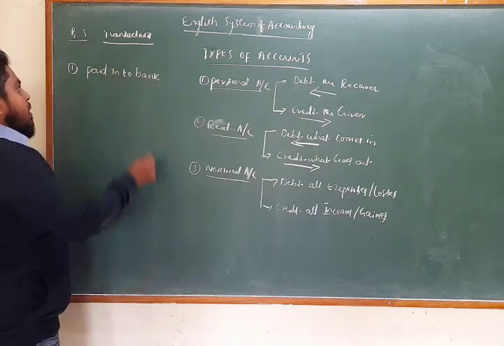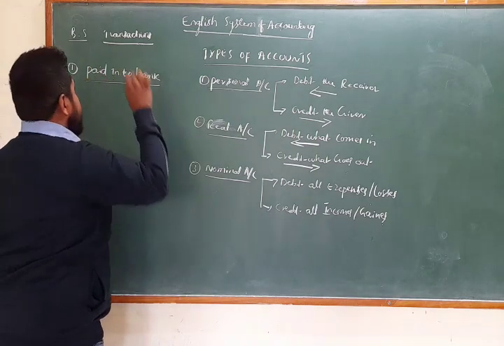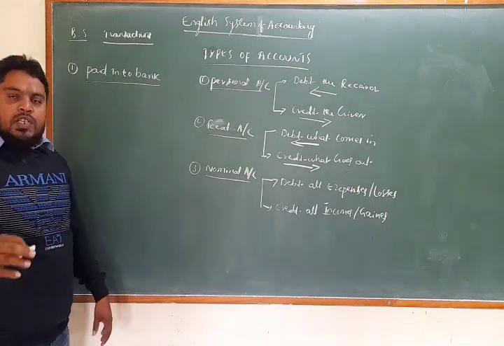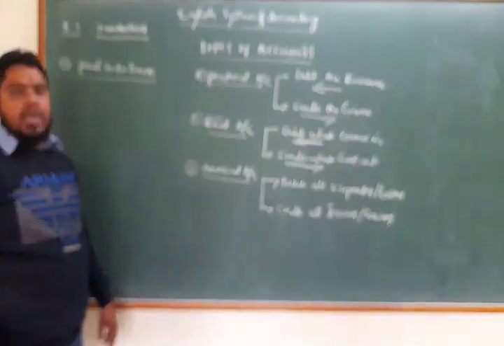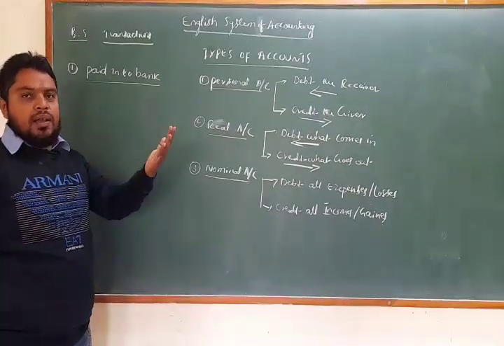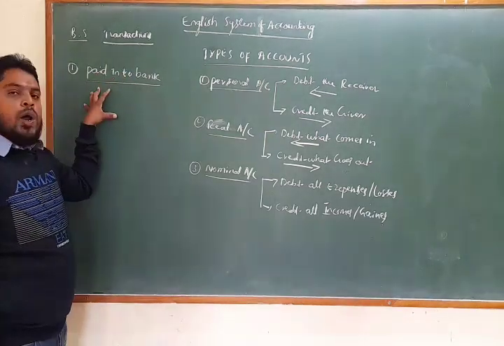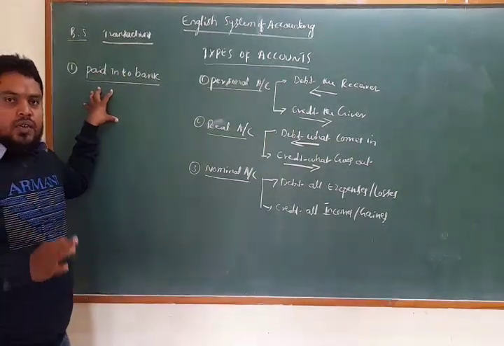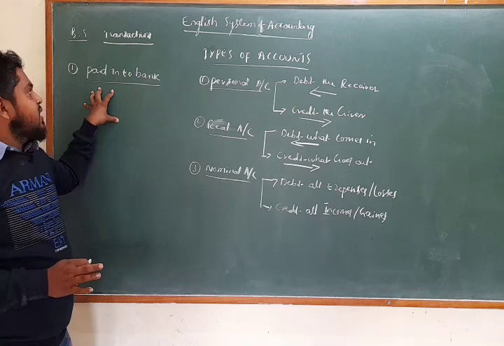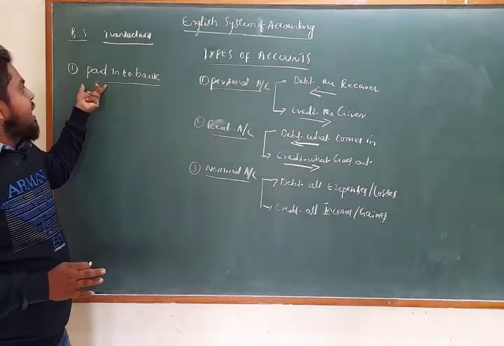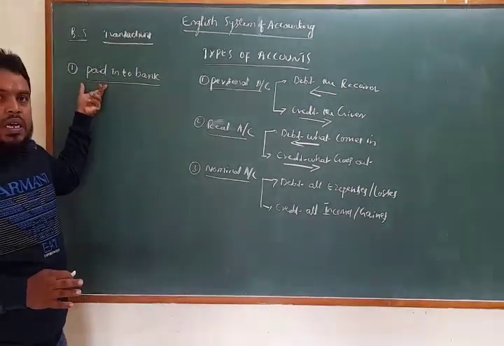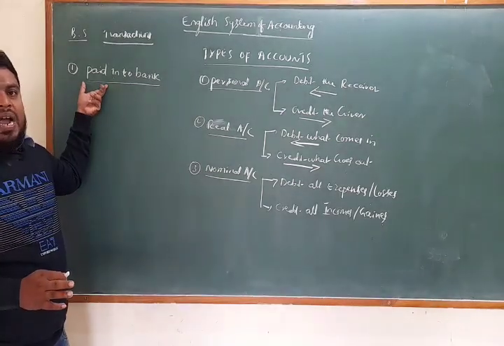Paid means you are paying cash to a bank, depositing into a bank. First we have to analyze the transaction. Paid into bank means you are paying cash into the bank.